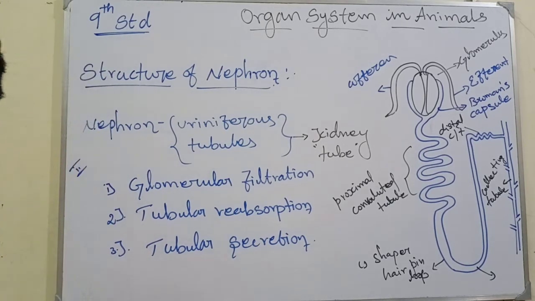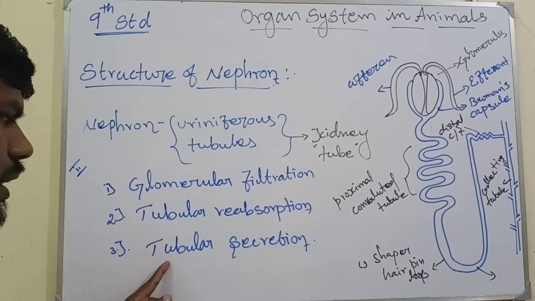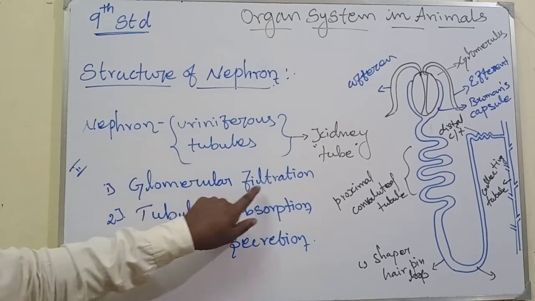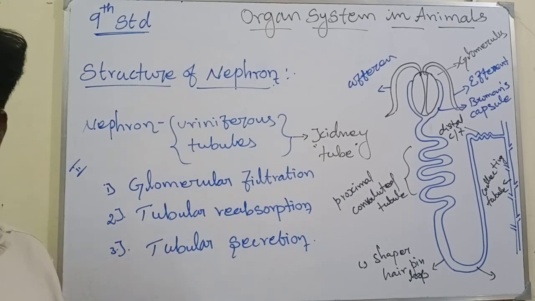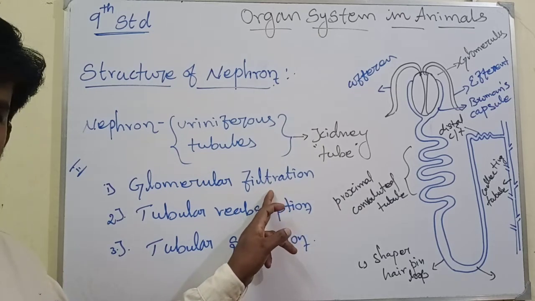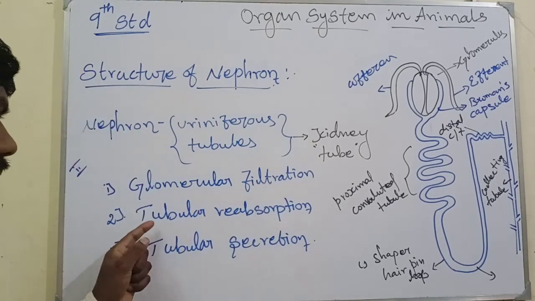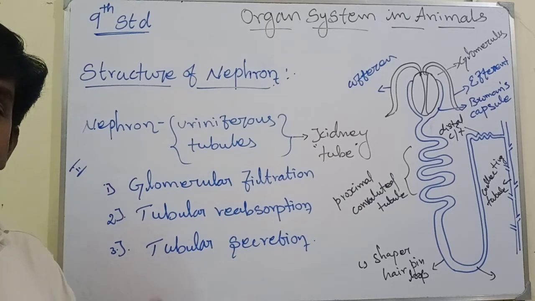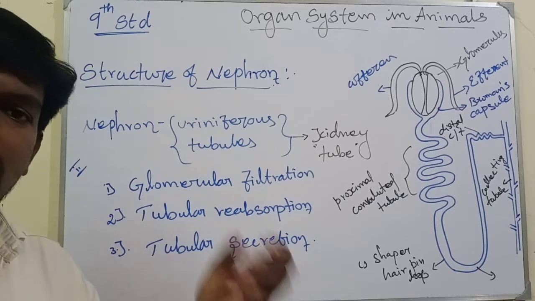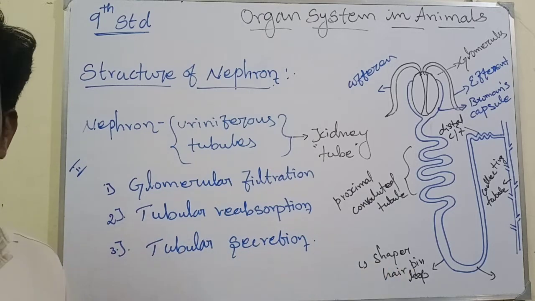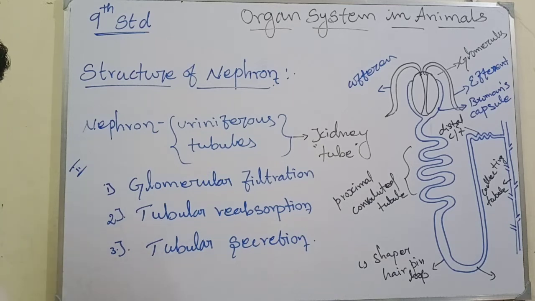Urine formation. What is the first one? Glomerular filtration. Second one, tubular reabsorption, and third, tubular secretion. Here itself, what does glomerular filtration mean? Filtration means to filter, we can separate which are useful and which are useless. The separation of the materials is the filtrating function. And tubular reabsorption means, if any useful particles are present, once again they will be absorbed. And tubular secretion means newly produced substances are added. We will discuss them one by one.